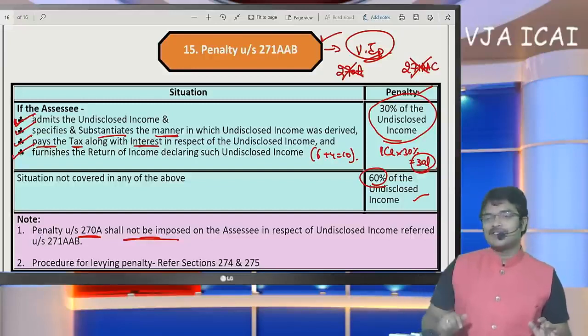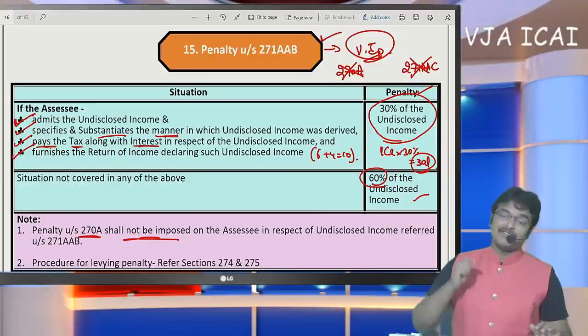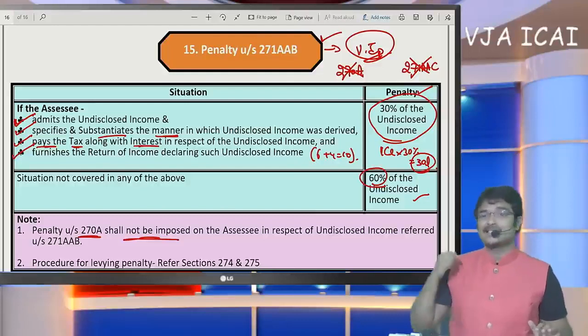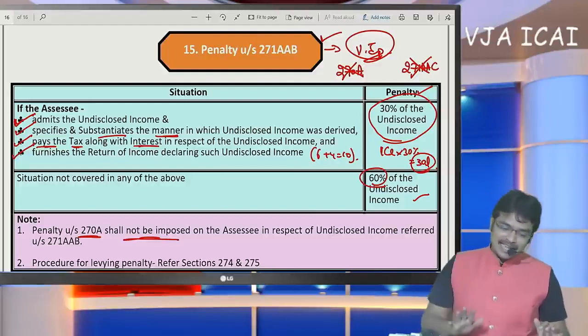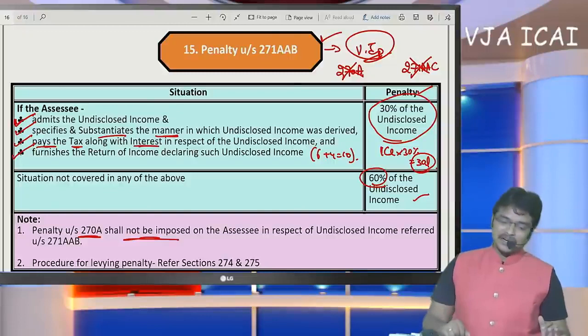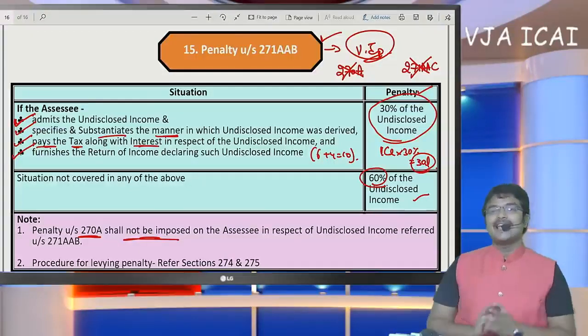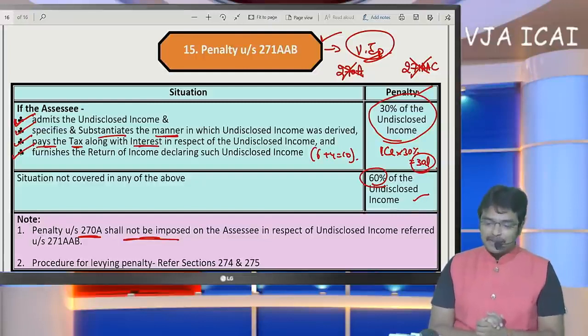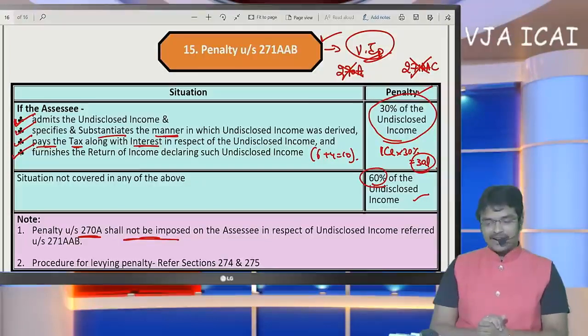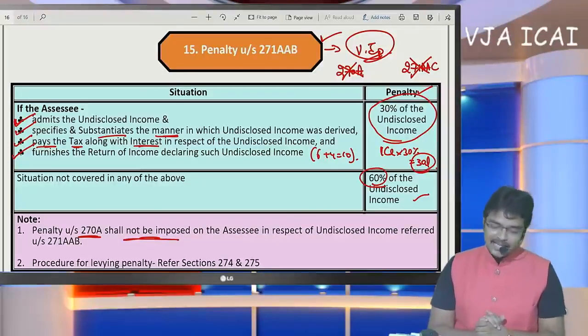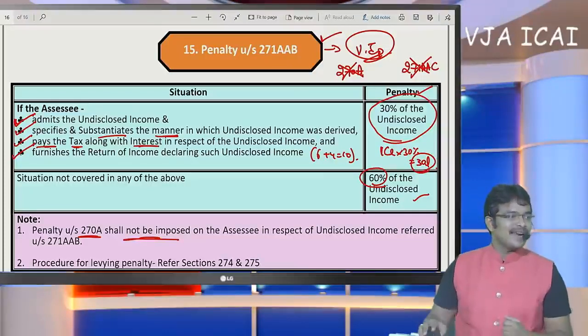Now in section 270A, the penalty is fixed at 50% of tax. In fraud cases, 200% of tax. In the same way here, the penalty under section 271AAB is also fixed. How much is the penalty? If the SSC completely admits the details, 30% of undisclosed income. If the SSC does not admit the details, 60% of undisclosed income shall be levied as penalty.